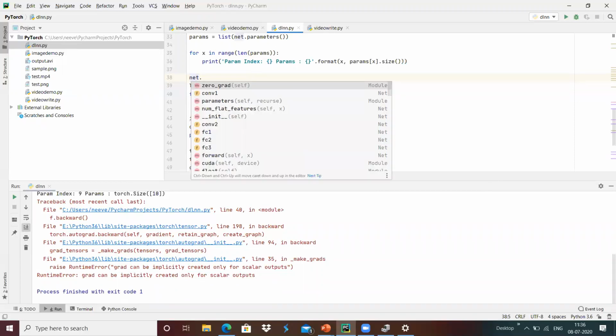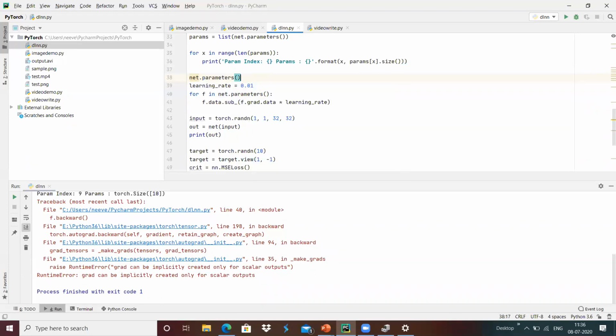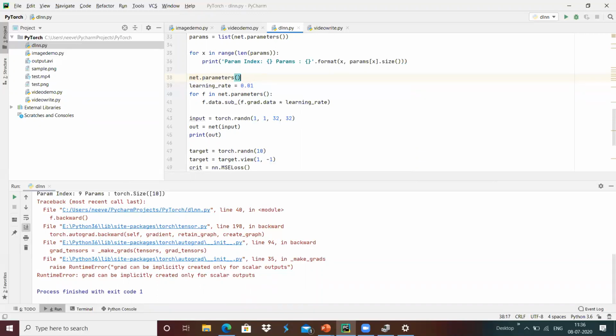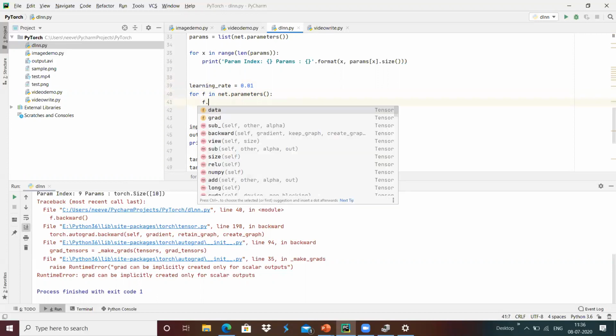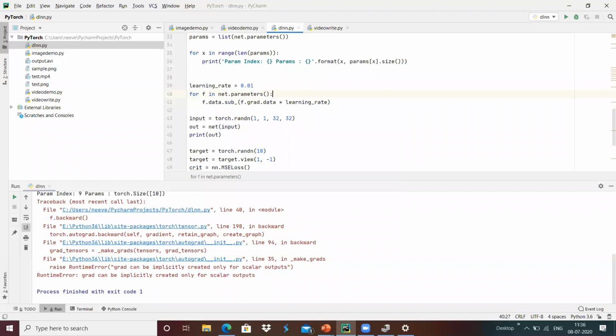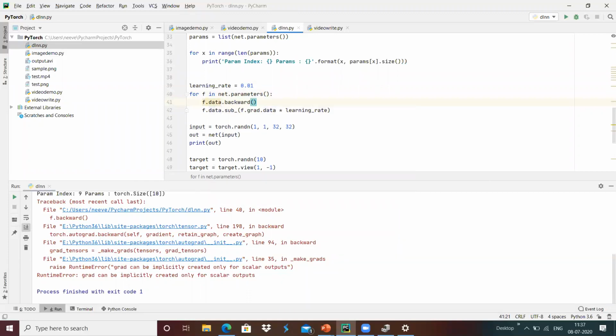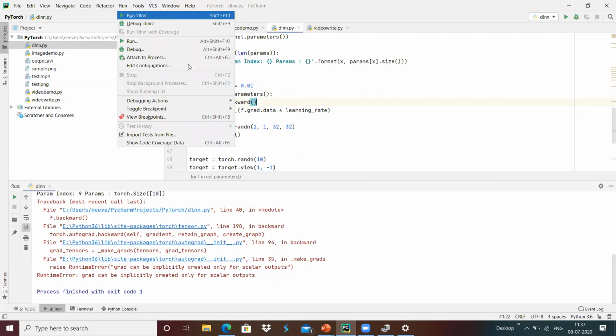Maybe I'm going to do net.parameters, f.grad.data, and f.data backward over here, and I'm going to run this.